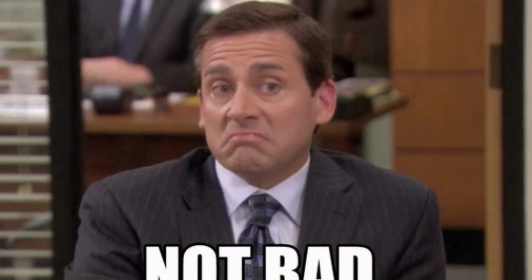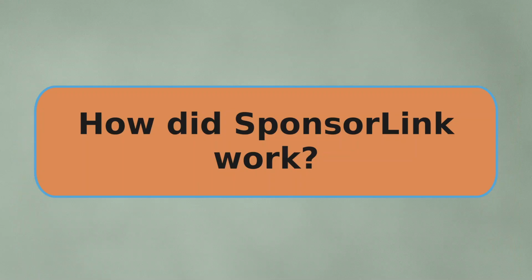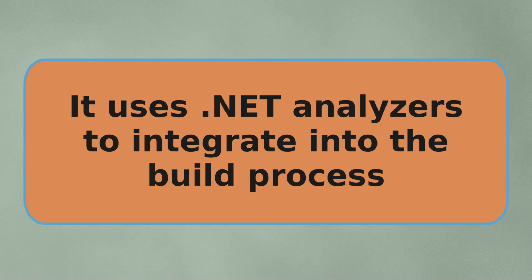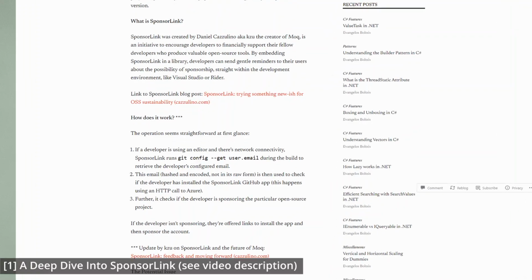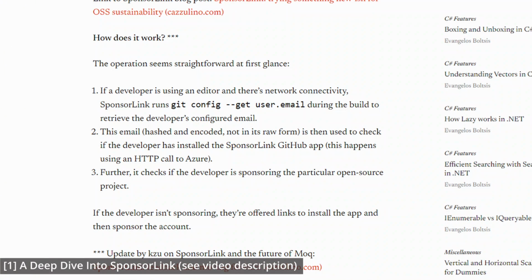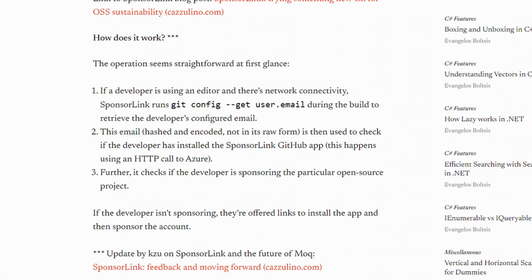While the general idea may not be that bad, the way SponsorLink works has been really problematic. It integrates into the building process of the projects that use Mach by using .NET analyzers. This analyzer tries to retrieve the Git user's email address. This email address is encrypted and then sent to an HTTP backend that checks the sponsorship status for that user. If the user is not a sponsor, they receive a build warning and are encouraged to sponsor the project.